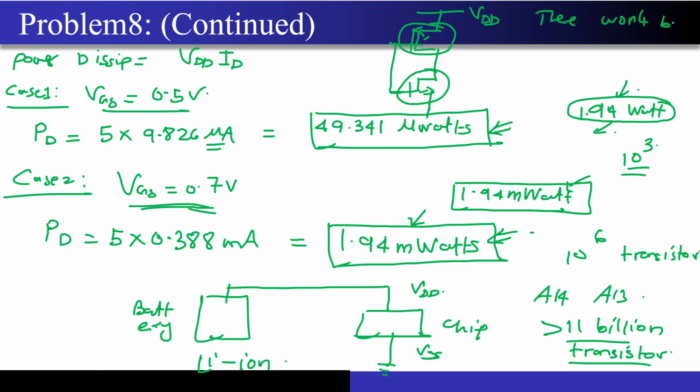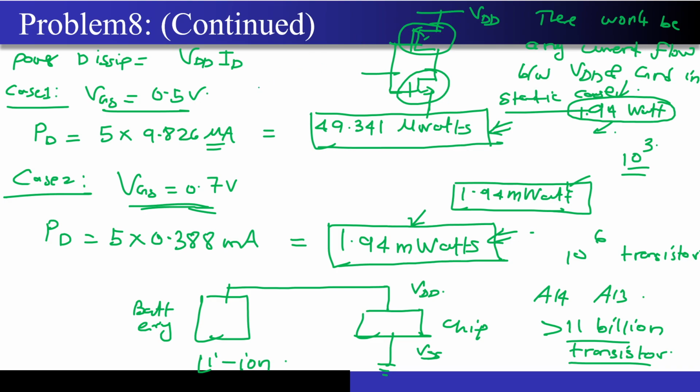There won't be any current flow between VDD and ground in the static case. What do I mean by static case? When you have fixed the DC voltage over here, correct? So that's why you can see most of the processors will always be operating in this CMOS fashion, correct?